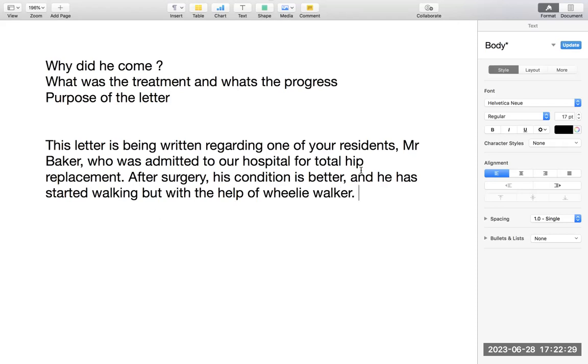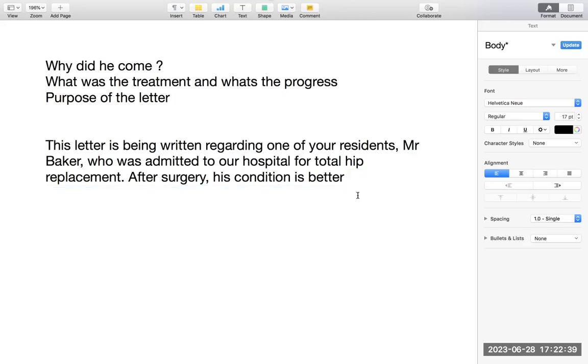So the thing that I want to say is Mr. Baker, who was admitted to our hospital, after surgery his condition is better and he has started walking. But even if you do not write this line, it will not make a difference. So I want to say his condition is better, but he needs continued care. That is the main point that was given in the last. So use only this thing.